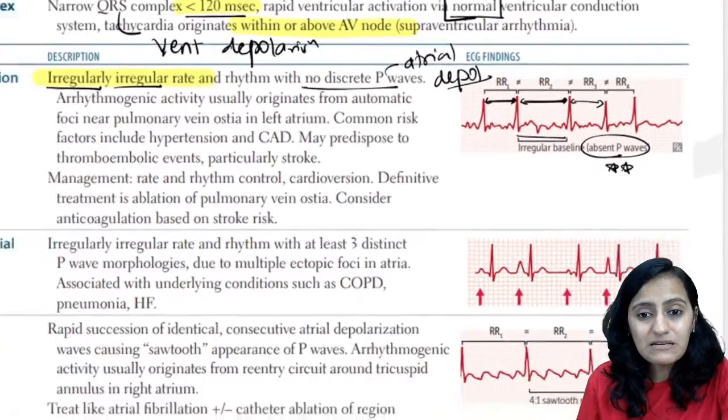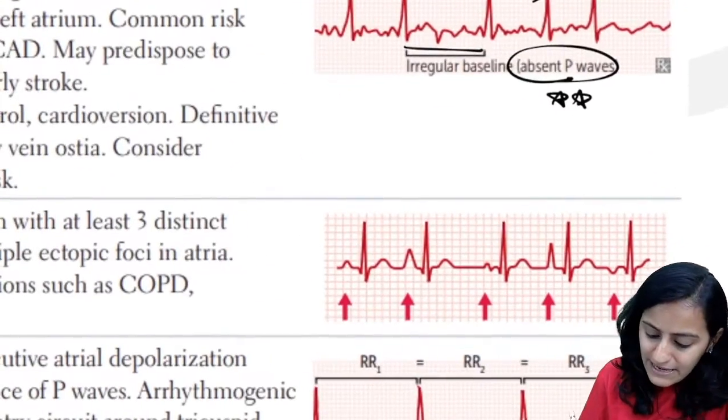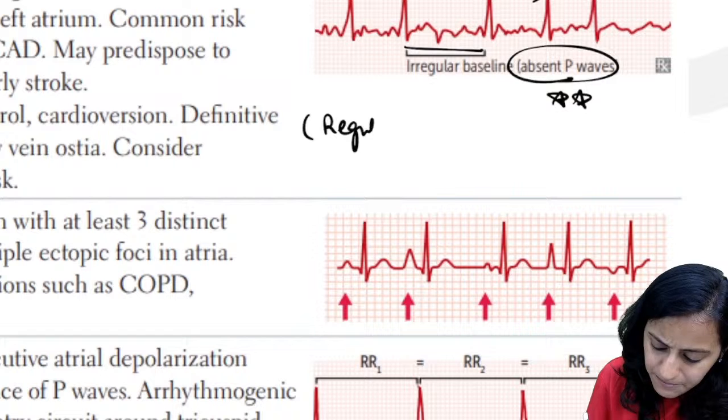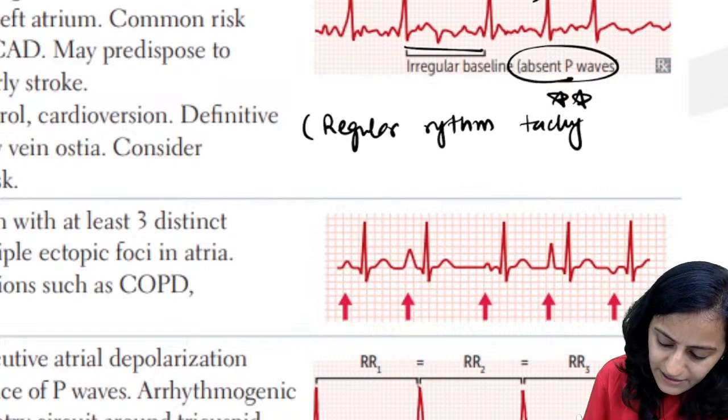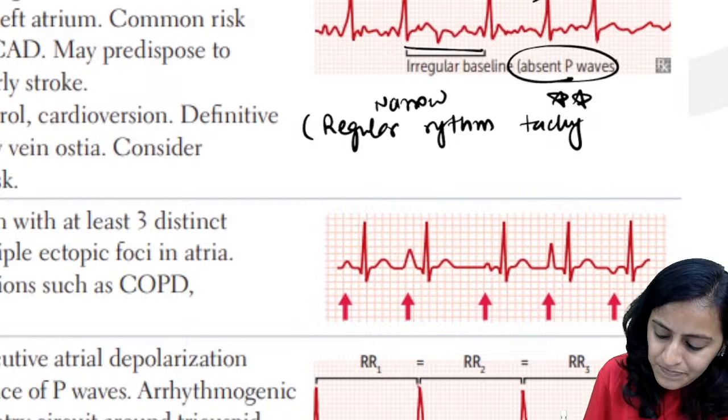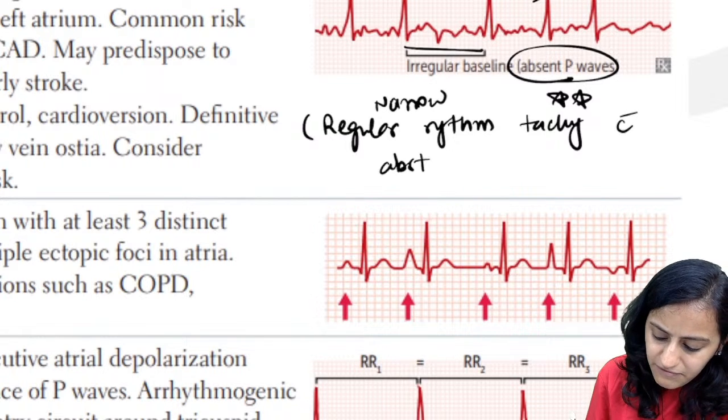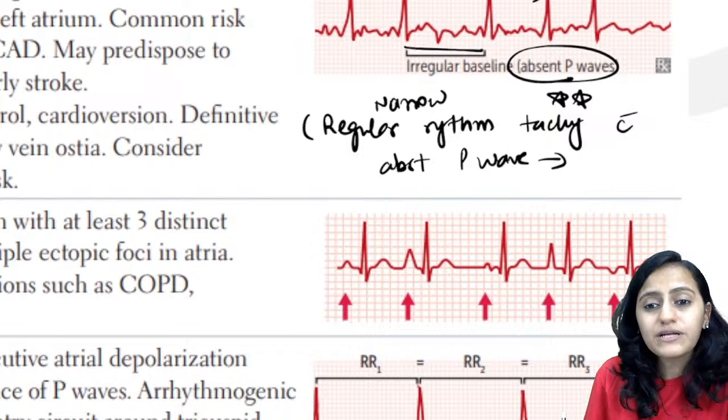Okay, absent P waves. Can someone tell me, if you see a regular rhythm tachycardia, which is narrow complex with the absent P wave, then what arrhythmia will you think of in that case?